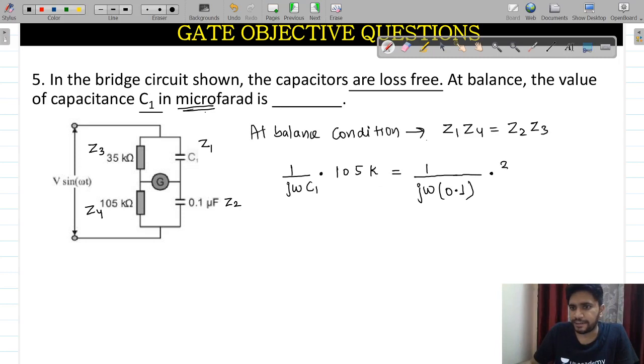Multiplication with 35 kilo. Just cross multiply all the things, cancel all the things which are cancelling here and there, and just find the value of C1. You will easily get it. This complete term is cancelling with this complete term, and this term is cancelling with this term.